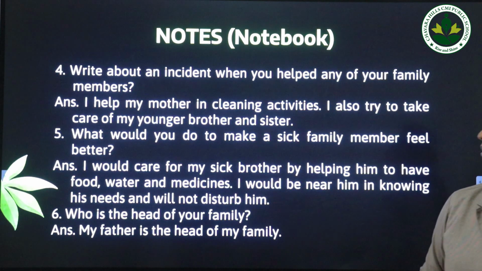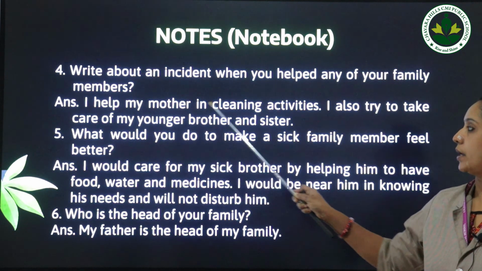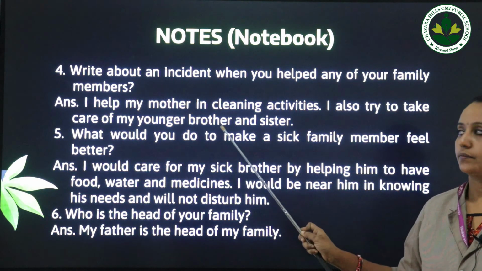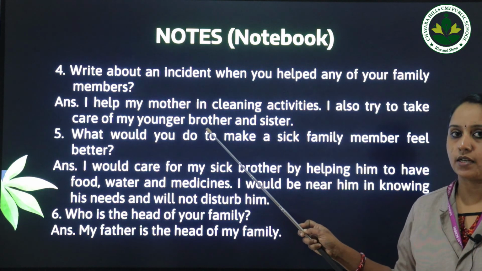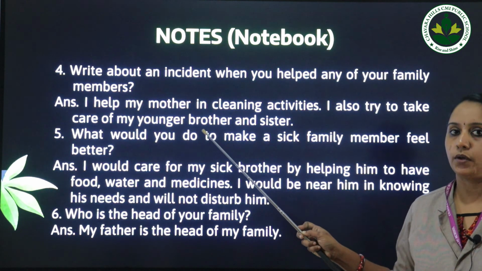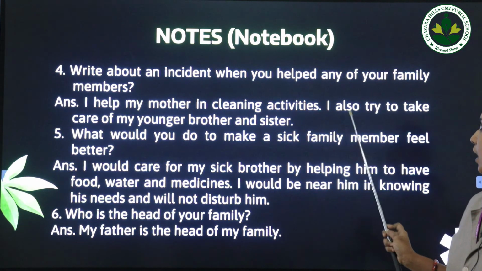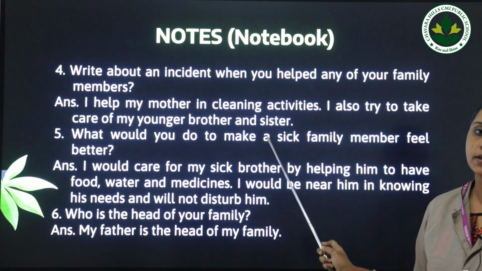Okay. Now the second set of question answers. Fourth one, write about an incident when you helped any of your family members. Answer, what I have written here I am going to recite. If you know other answers or if you want to write by yourself, you can do that. I can help my mother in cleaning activities. I also try to take care of my younger brother and sister.